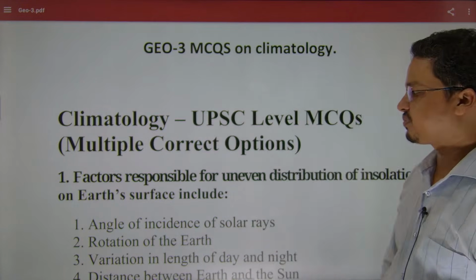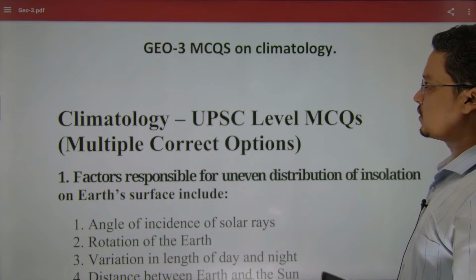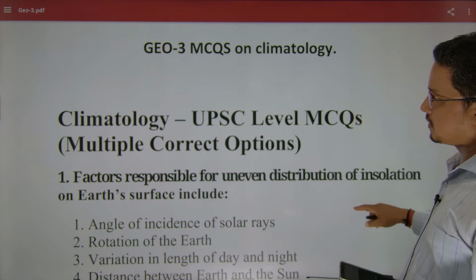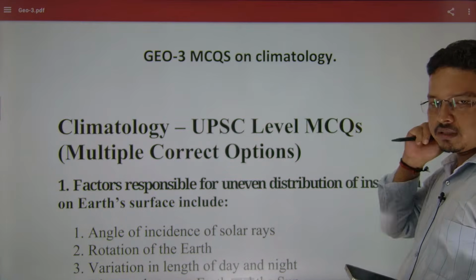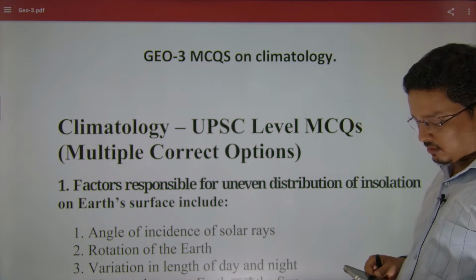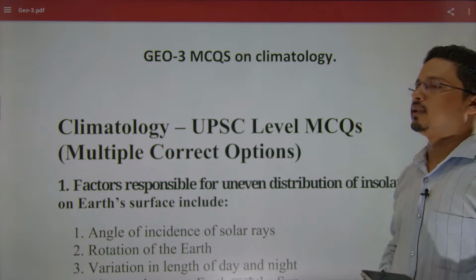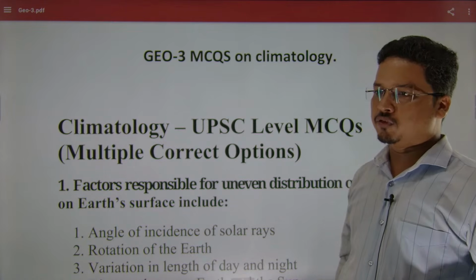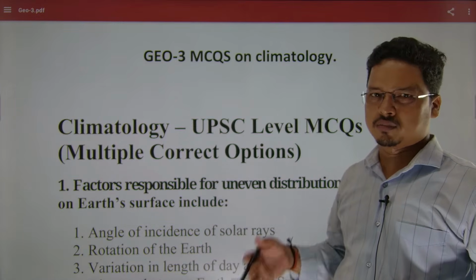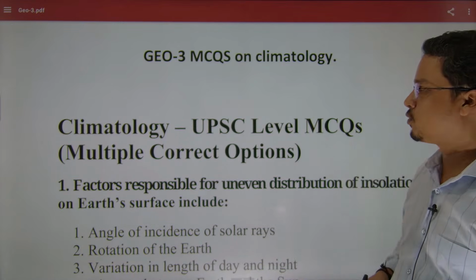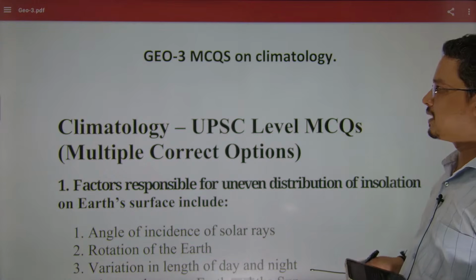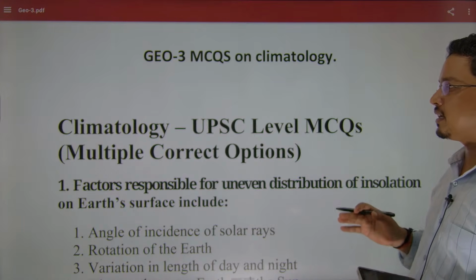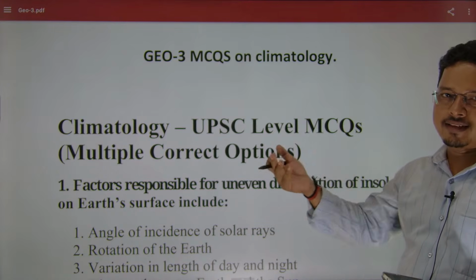So today's session is based on climatology MCQs. This would be the third GeoMCQ session. In the last two sessions we discussed geomorphology, and most of the things related to geomorphology have been covered. Today's session will be dedicated to climatology. We will have 30-odd questions. If it requires, we will extend it to the next day.